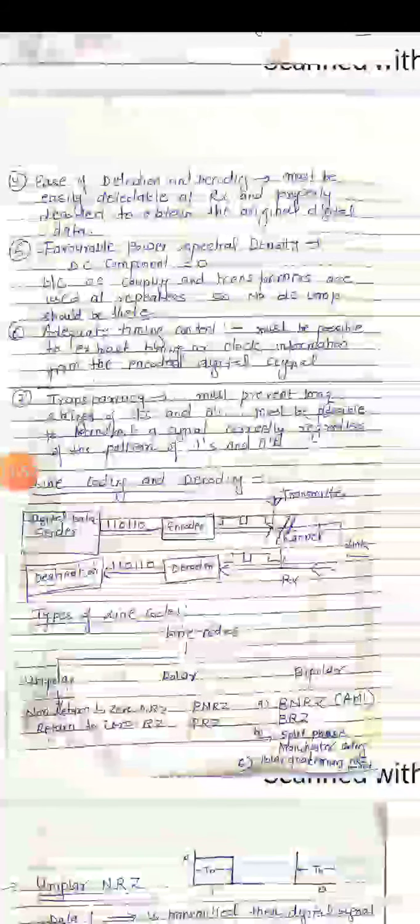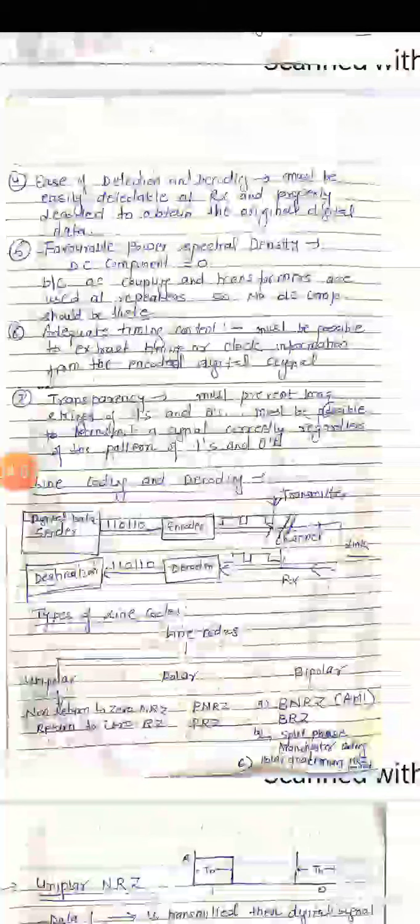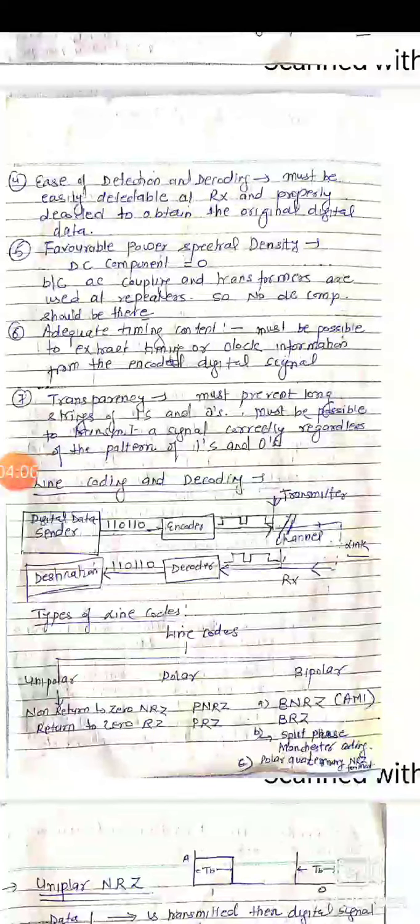Now we have the line coding and decoding block diagram. First of all, we have a digital data sender which will generate a signal in the form of a 1010 pattern. Then we have a line encoder, and this line encoder will convert the digital data into a digital signal or digital waveform, and then we transmit this signal over a transmission line.